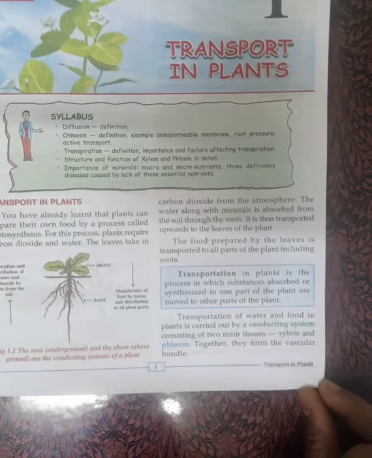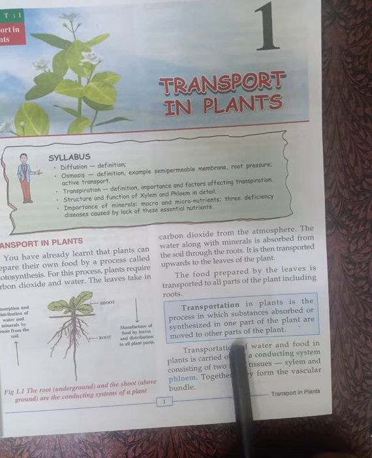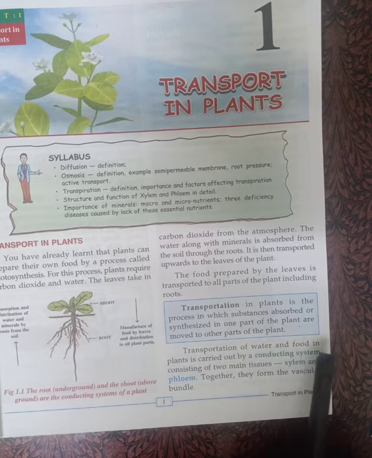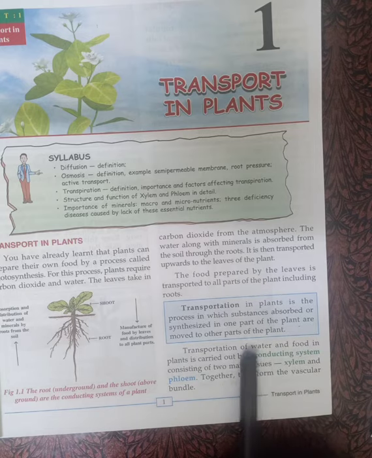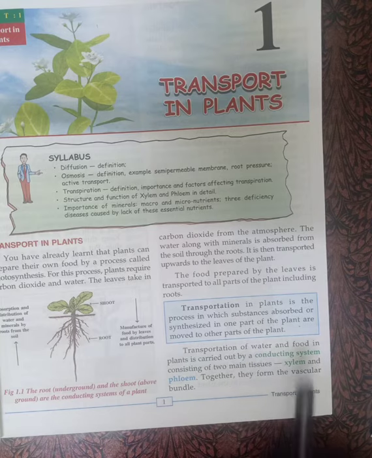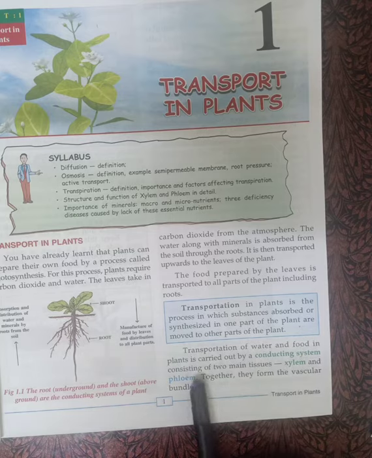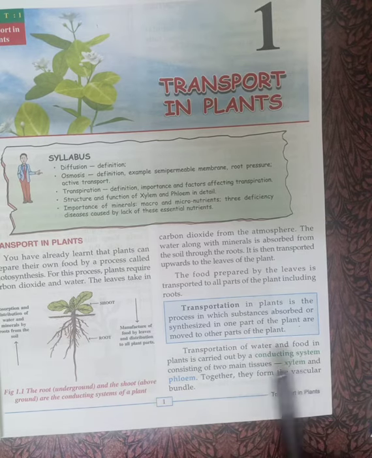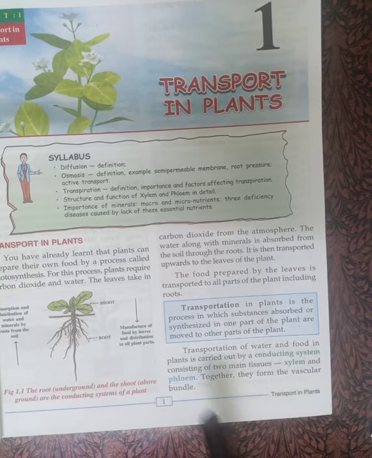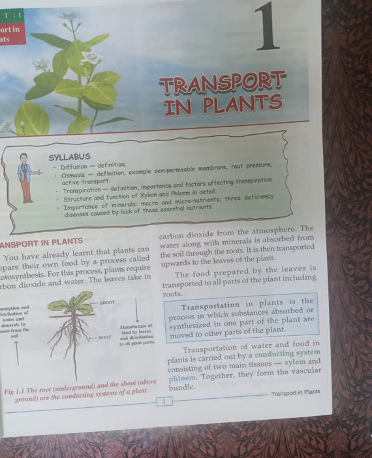Now, transportation of food and water are the two main things that happen. In the transportation of water and food, plants have a conducting system. Which conducting system do they have? They have two main types of tissues: xylem and phloem. Now one by one we are going to take why xylem is responsible, what is the function of xylem, what is the function of phloem, what is their structure, and which type of cells they have. All the things related to xylem and phloem we are going to discuss in this chapter.